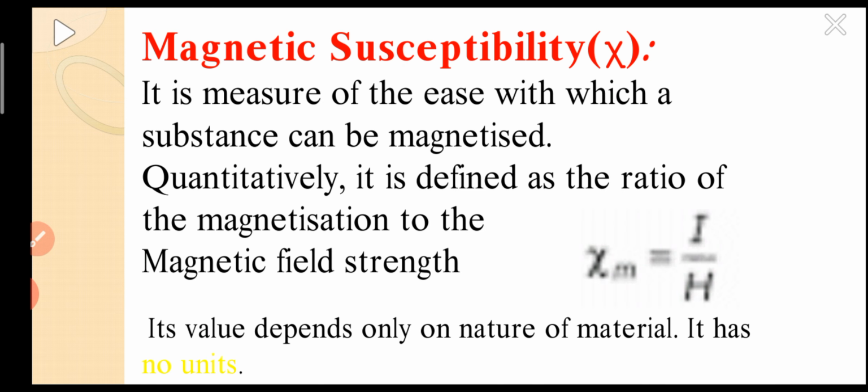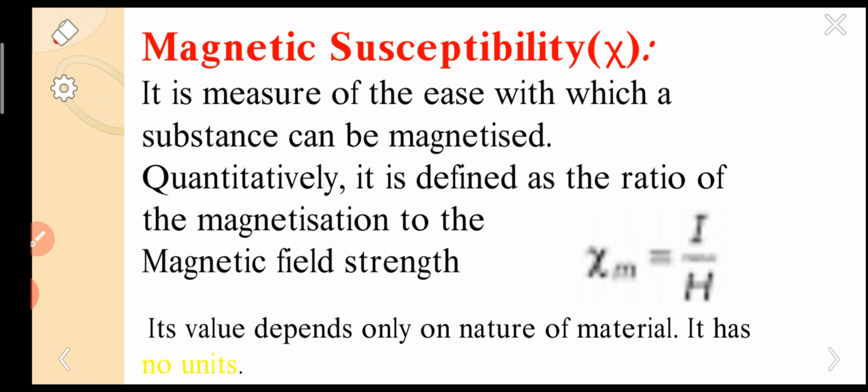Next parameter was magnetic susceptibility. If we look at the formula, magnetic susceptibility chi m, here it is small m, because there is also another susceptibility in dielectrics. So here we are giving small m. It is I by H. Simple, if we look at the formula, it is I by H.